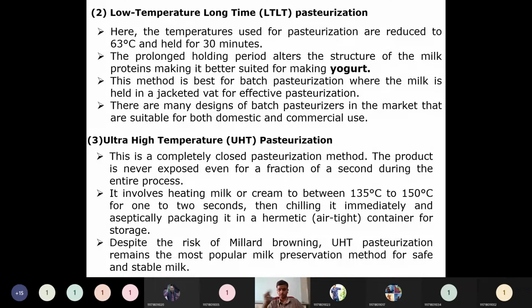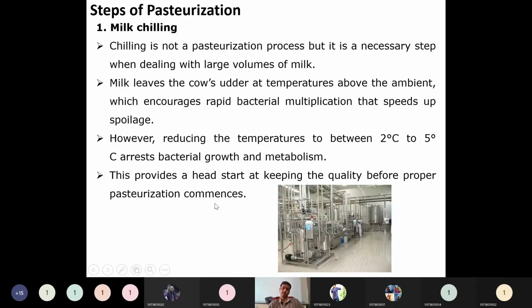If you observe in our household, in the vessels where we keep milk, sometimes we can observe a yellowish layer or a brownish layer. Maybe due to some protein change or some reaction, it happens. Ultra high temperature pasteurization remains the most popular milk preservation method for safe and stable milk. When there is a risk of Maillard browning of the milk, this high temperature pasteurization is very much helpful.